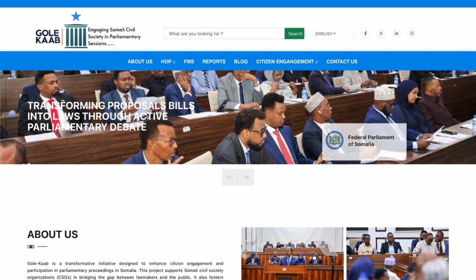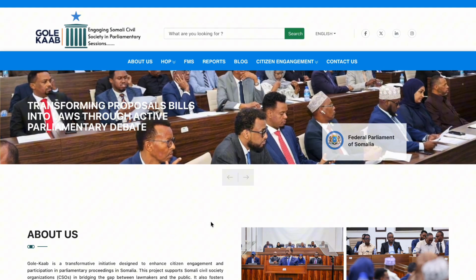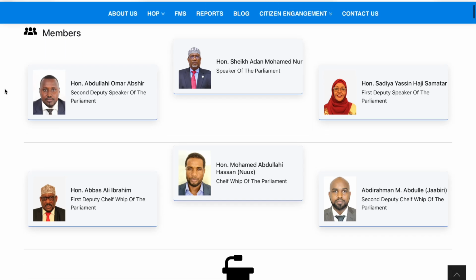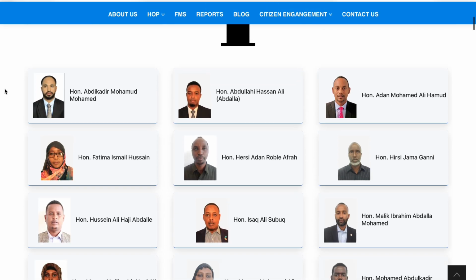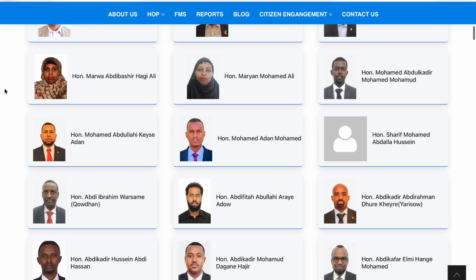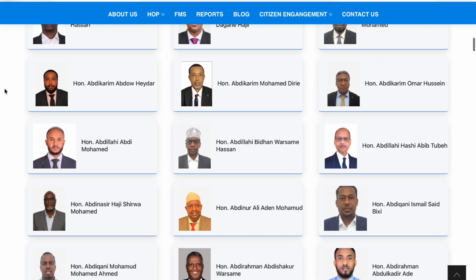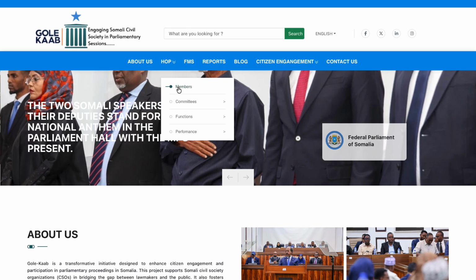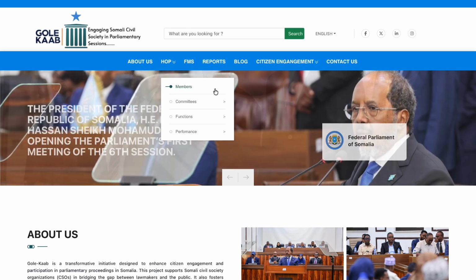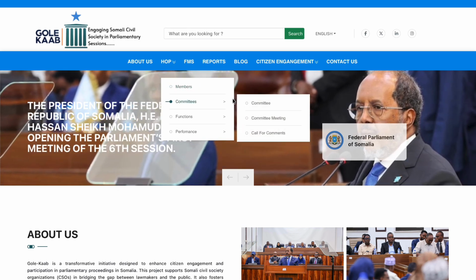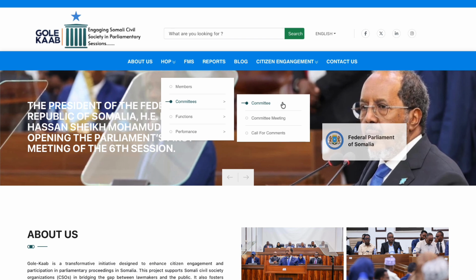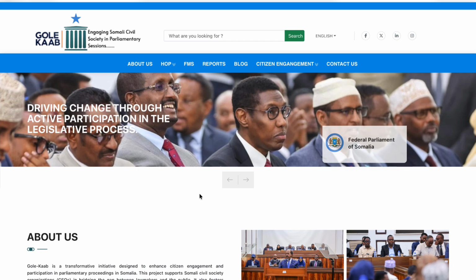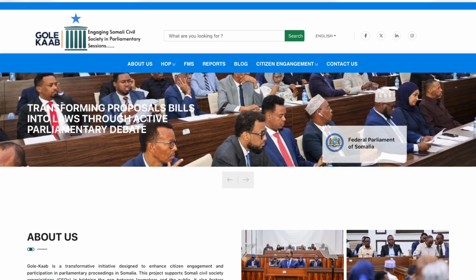Welcome to Gole Kaab, a transformative digital initiative for the Somali Federal Parliament. This platform is our digital bridge, designed to strengthen the bond between the Somali people, civil society, and our lawmakers through transparency and accountability. Our homepage serves as a professional dashboard, allowing every citizen to follow legislative developments and monitor parliamentary performance. Here is the structure of the Gole Kaab project website portal, designed for intuitive access to every branch